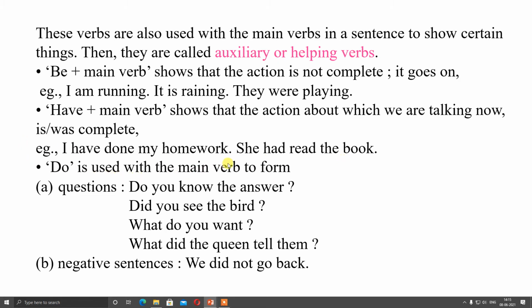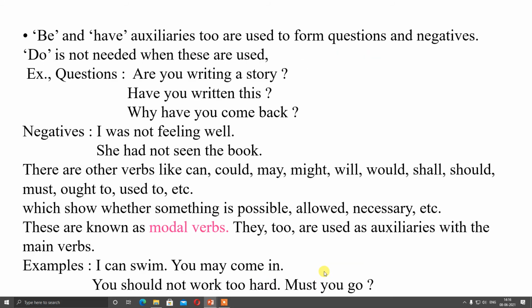Do is used with the main verb to form questions also sometimes. We use the verb do to frame questions. For example, do you know the answer? Did you see the bird? What do you want? What did the queen tell them? So like that with do you can prepare questions, and negative sentences also you can make. For example, we did not go back. So do can be used for making questions and also negative sentences.